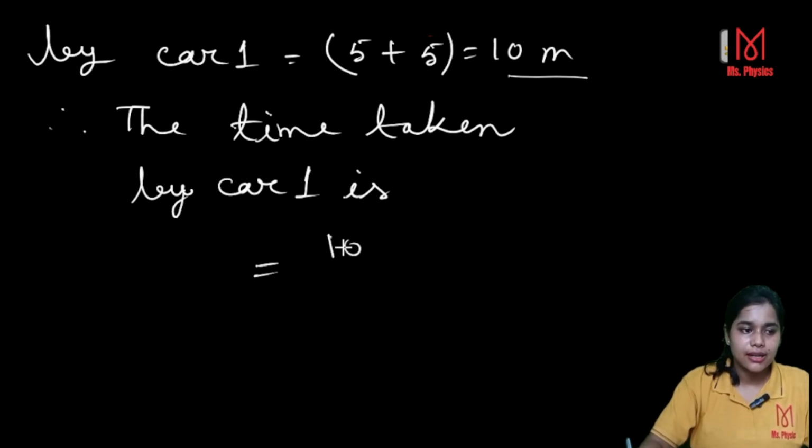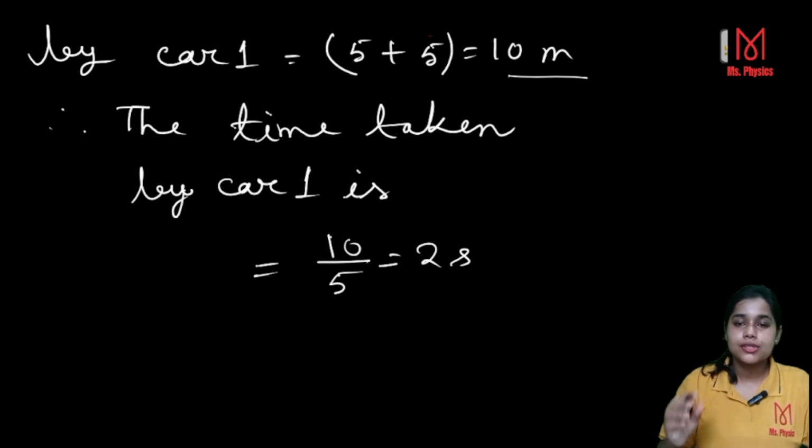So therefore 10 over 5, that would be 2 seconds. 2 seconds will be required to overtake car 2 by car 1. You must remember that overtake, catch, all these are with respect to relative velocity.